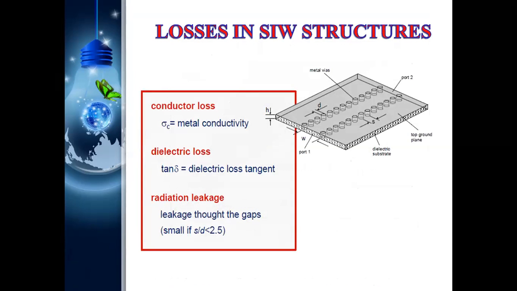And what are the losses? Here a dielectric medium is there in between. The top and bottom coppers are sandwiched by a dielectric medium. That's why dielectric loss also increases. Copper is also there, so metal conductor loss is also there, and wires are created in between, so a space is there. If we consider more space, leakages increase. If I reduce the spacing, burning also happens. That's why we choose the spacing and diameter of the wire properly. So it is always taken less than 2.5 D. Only then are radiation leakages low.